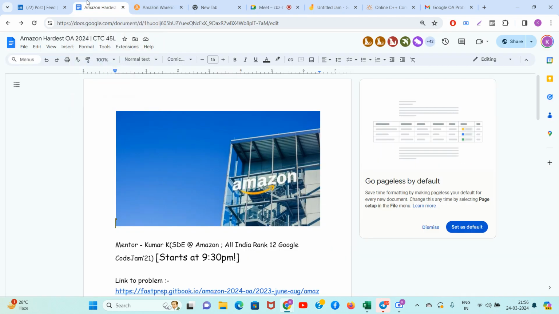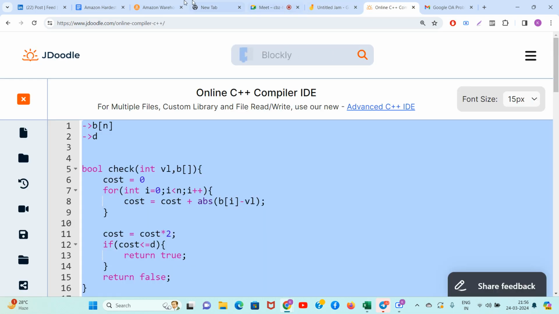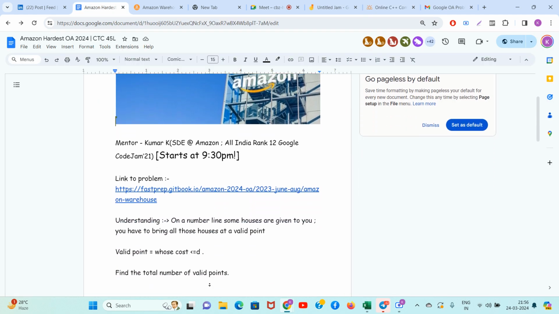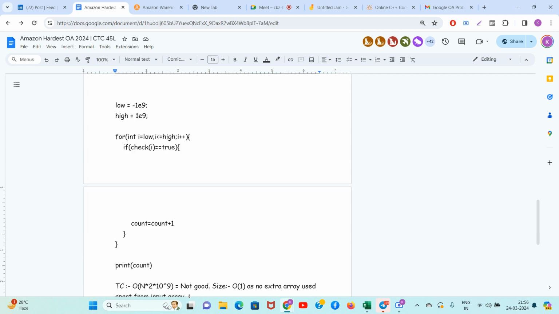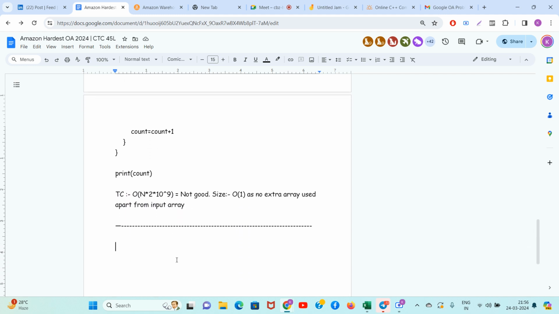Guys, what is the first observation? It is organic. Always do organic analysis with your students, only then will they develop their thinking skills.